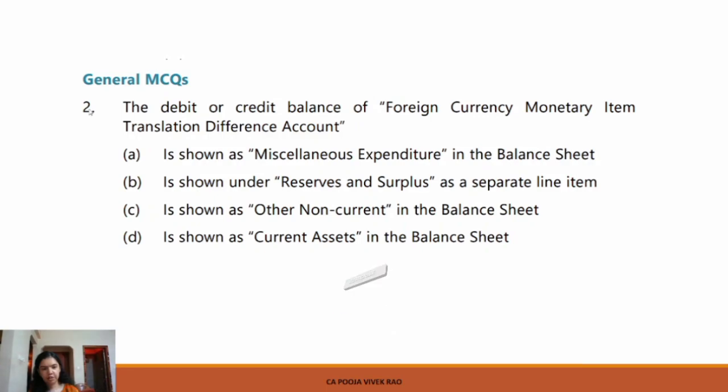So here is the question. The debit or credit balance of foreign currency monetary item translation difference account. There are four options. Is shown as miscellaneous expenditure in the balance sheet, is shown as reserves and surplus as a separate line item, is shown as other non-current in balance sheet, is shown as current assets in the balance sheet.